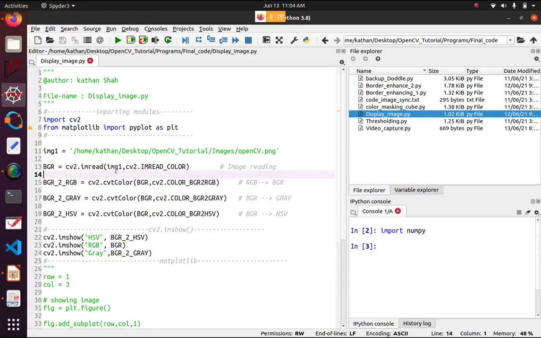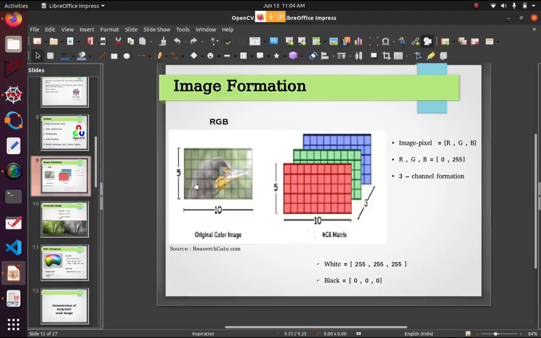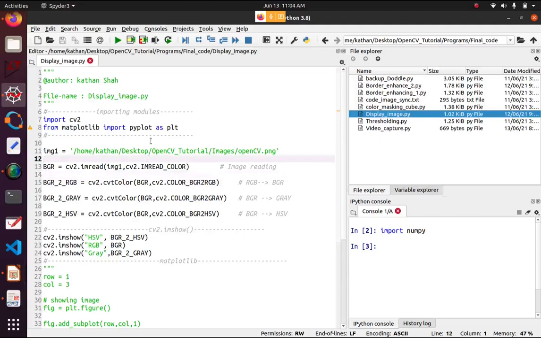At the start, you can read an image in different formats, like a color format or grayscale. Now I am reading this image in the color format. Usually we know it reads in RGB format, but in OpenCV there is one ambiguity: it reads in BGR format, just an inversion of RGB. Okay, that is the default format.